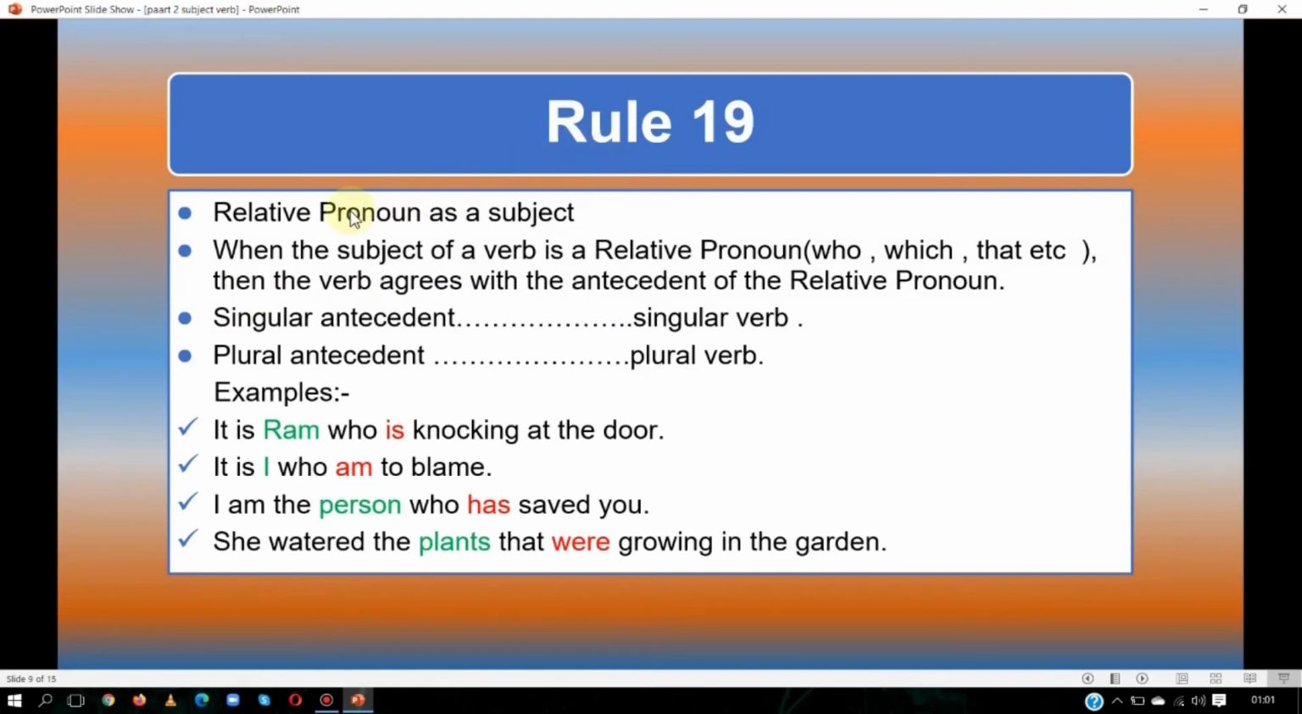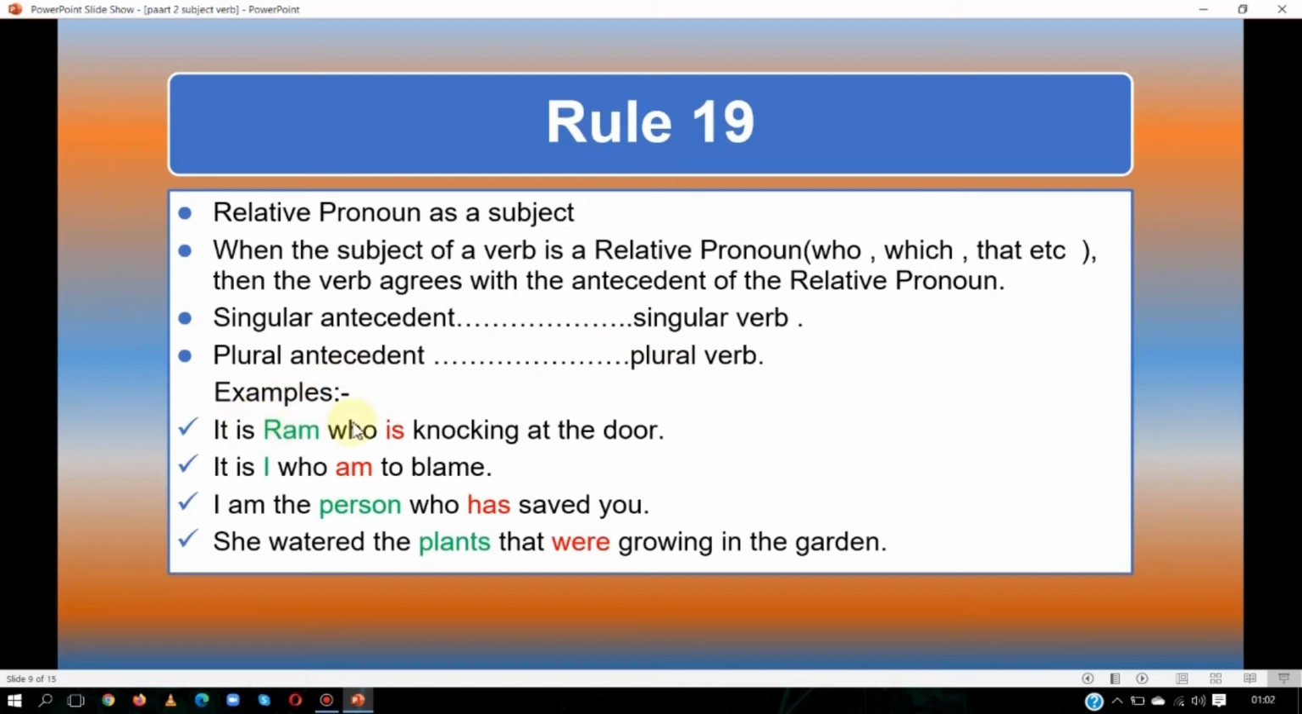Rule number 19, relative pronouns as a subject. When the subject of a verb is a relative pronoun, meaning who, which or that, then the verb agrees with the antecedent of the relative pronoun. How? Antecedent means the noun which comes before. If the antecedent is singular, then we will use the singular verb. If the antecedent is plural, then we will use the plural verb. See with the examples.